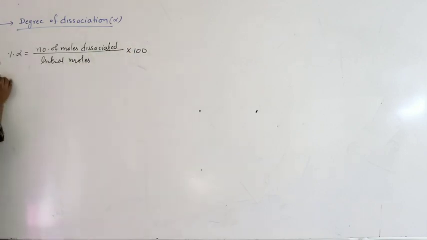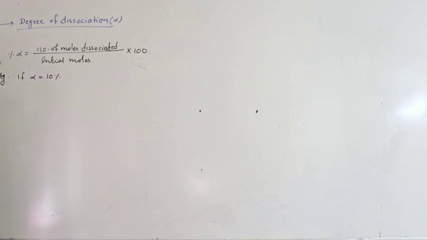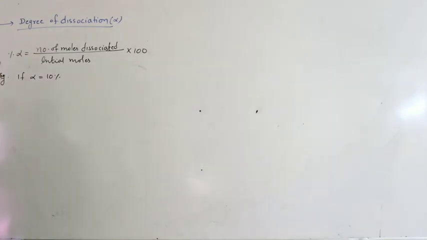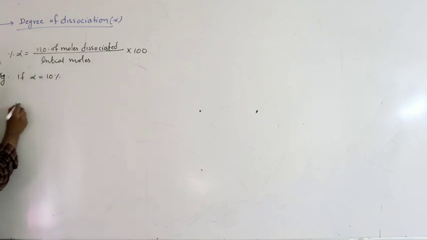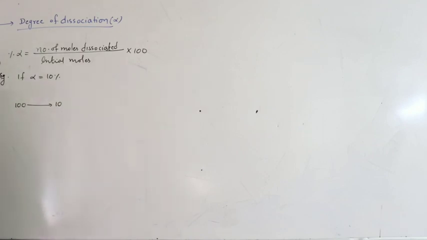So let us see some examples. Suppose alpha is given as 10%, what is the meaning of that? Its degree of dissociation is 10%. Suppose if I take 100 moles initially, out of these 100 moles, 10 moles of the substance is decomposed or dissociated.